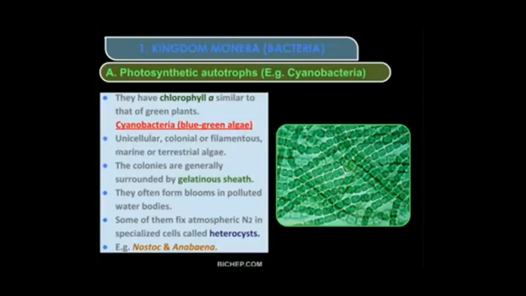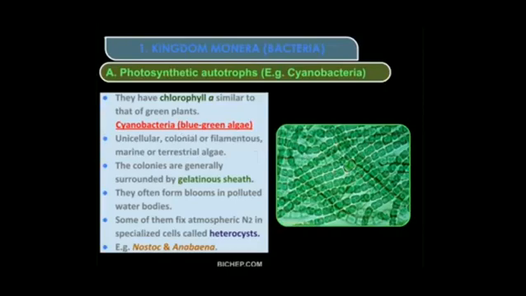These are unicellular. Unicellular means one cell. One cell is the one organism. And many cyanobacteria are living in groups. So you will find the many cyanobacteria there. But if you see the one structure, these are unicellular. Colonial. Colonial means they will live in the colony.